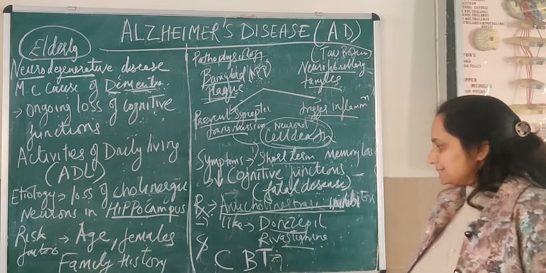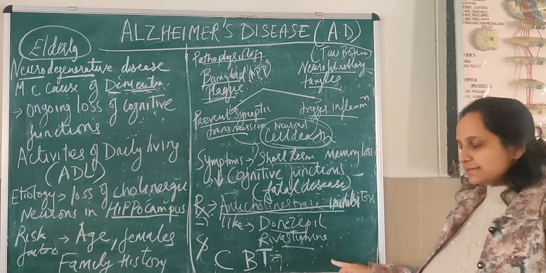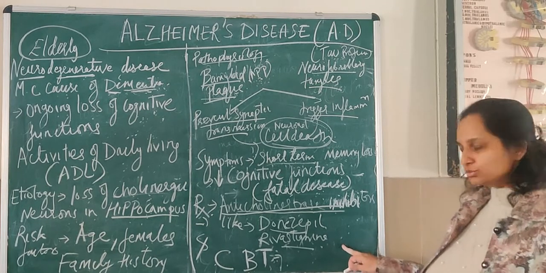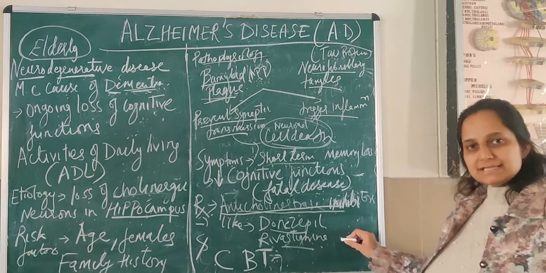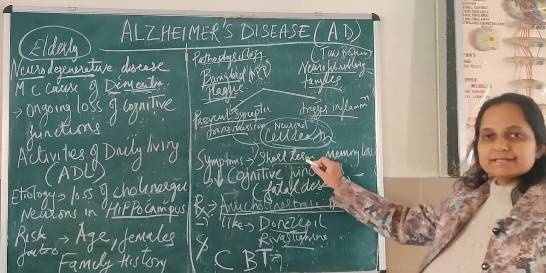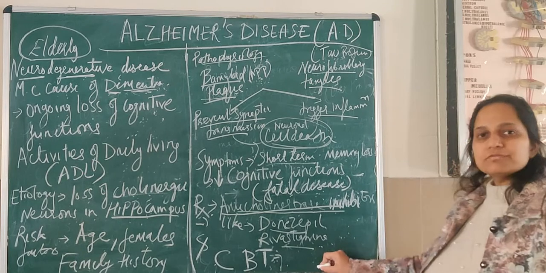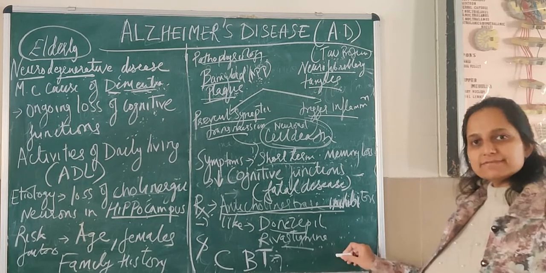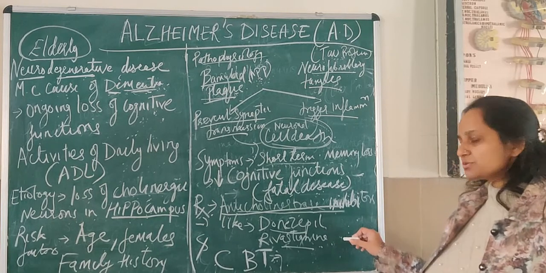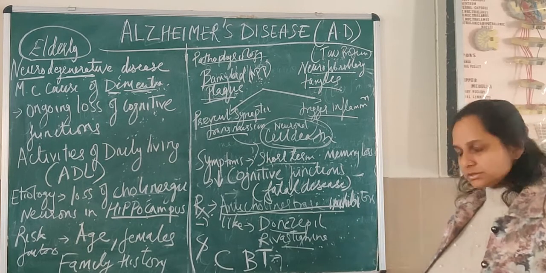Now, what is this therapy? We ask the patient to maintain a diary, a routine diary, where he can write about the daily things the patient has to do, so that it becomes easy for him to remember the activities, as this disease is characterized by short-term memory loss. So diary maintenance is very, very important. Also, we ask the patient and his relatives to help him in engaging in certain games which increase the mind power, and also to socially engage, to go out with friends.